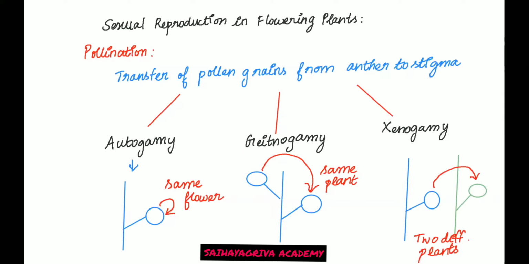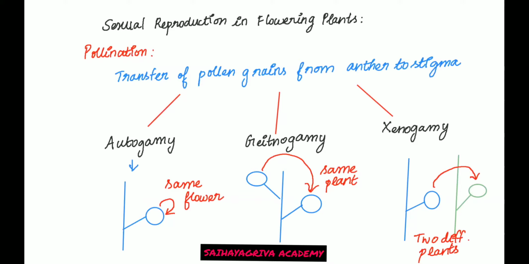Fine. So autogamy is completely self-pollination, genetically and physically. But in geitonogamy, genetically it is self-pollination, but physically when you observe, it can be considered as cross-pollination because it is occurring between two different flowers. In xenogamy, it is genetically, physically, ecologically, in all the ways a cross-pollination because it is occurring between two different plants totally.